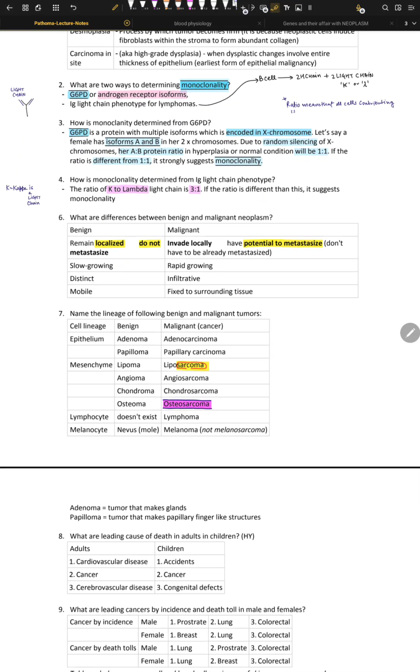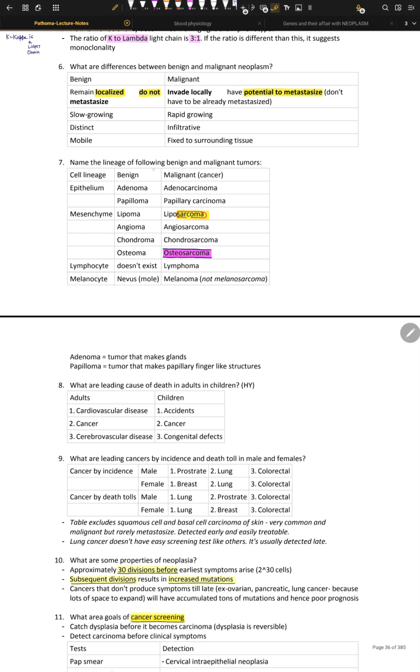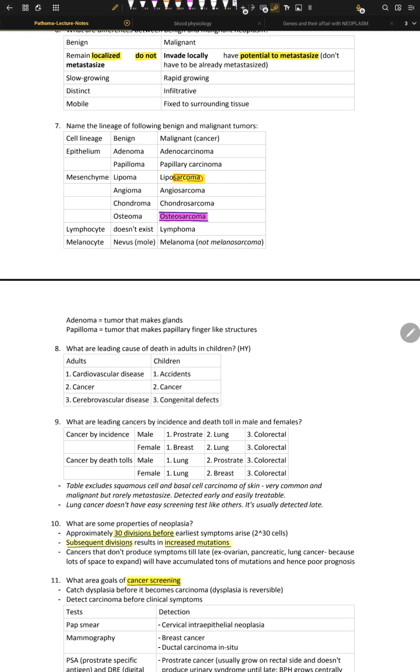Okay, so name the lineage of the following benign and malignant tumors. These are the lineages I told you: epithelium, mesenchymal, lymphocyte, melanocytes, and adenoma and papilloma. Cool. So we have 1, 2, 3, 4, 5, 6, 7. So not 7, 6 lineages.